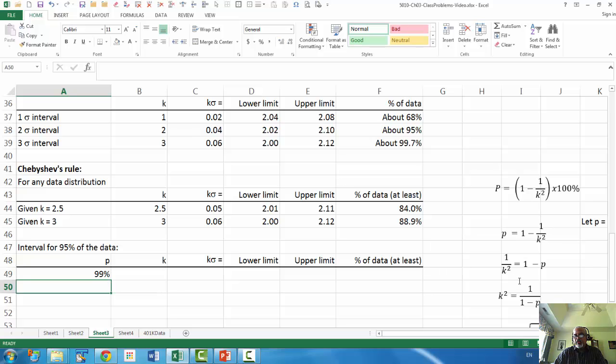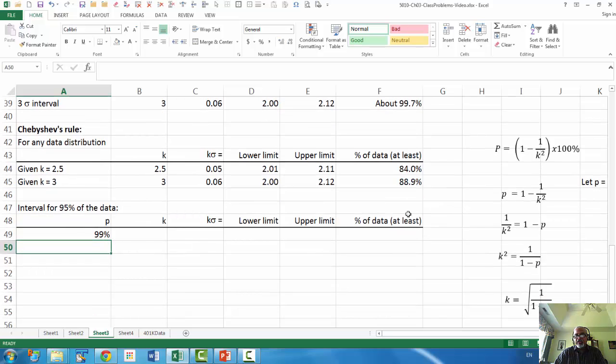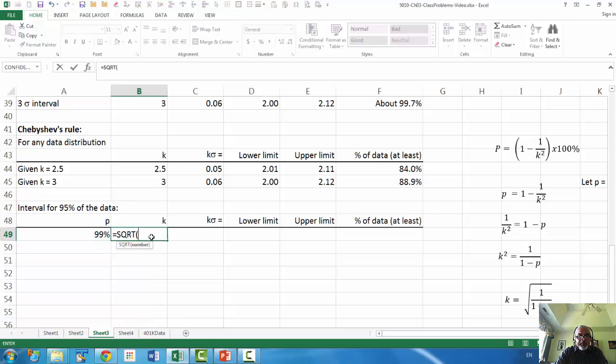So here is the derivation: you start with the percentage P and express that as a proportion. Then you do some algebraic manipulation and you get K equal to the square root of 1 over 1 minus P.